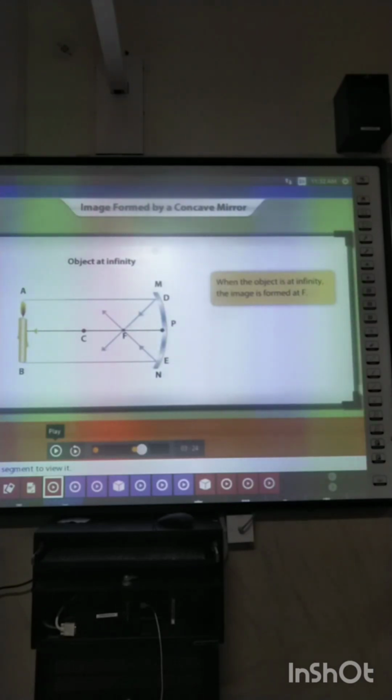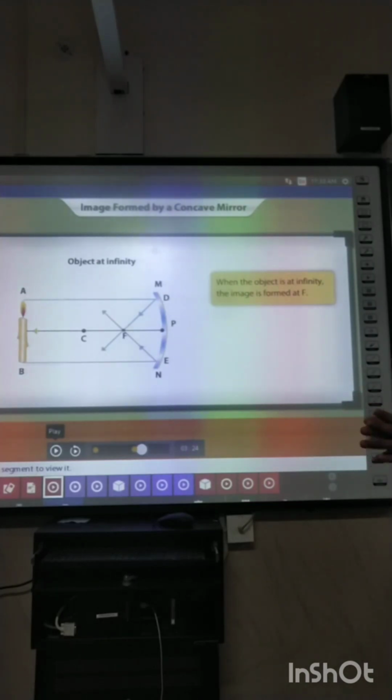What will be the size of the image? The size of the image will be highly diminished. Highly diminished means the image will be very, very small as compared to the object. Next, the image will be real and inverted.